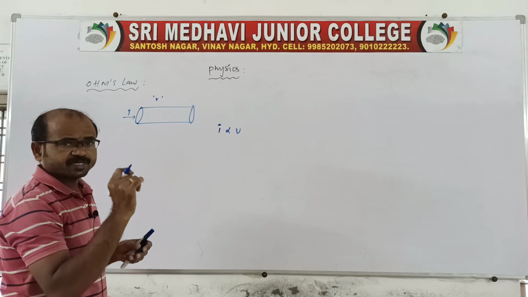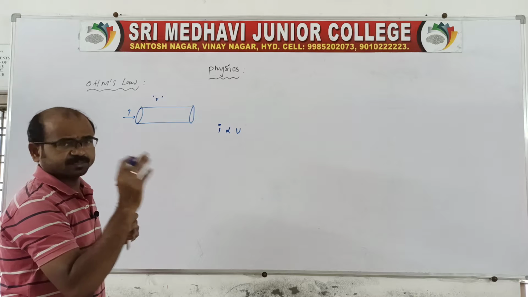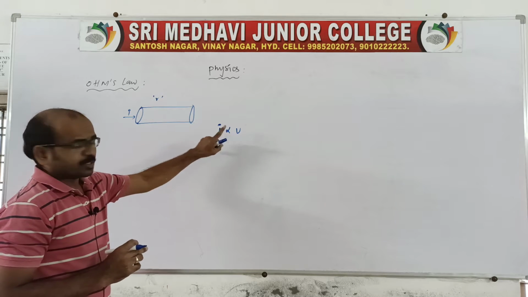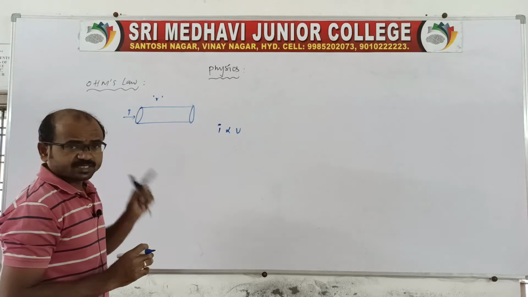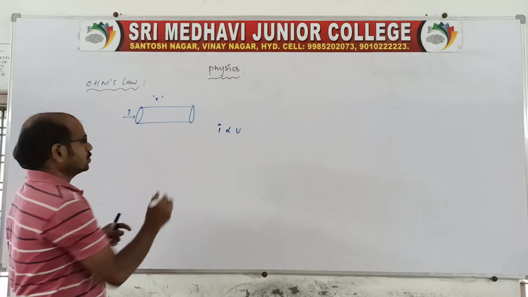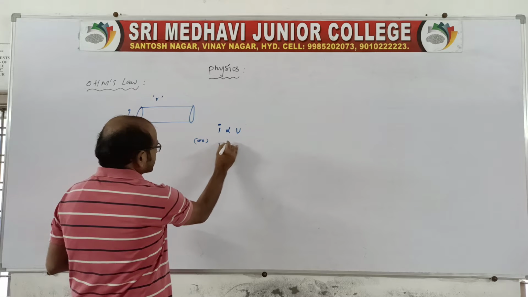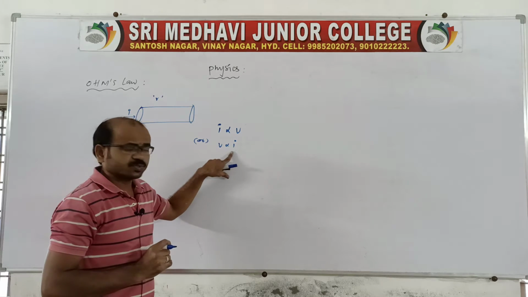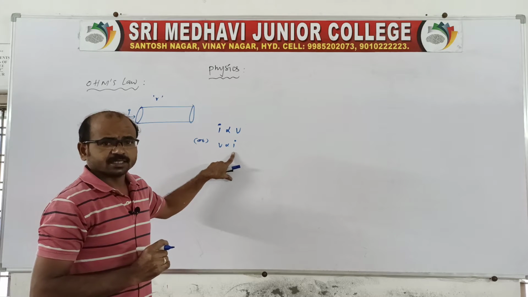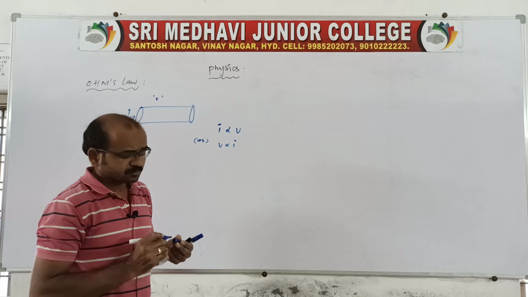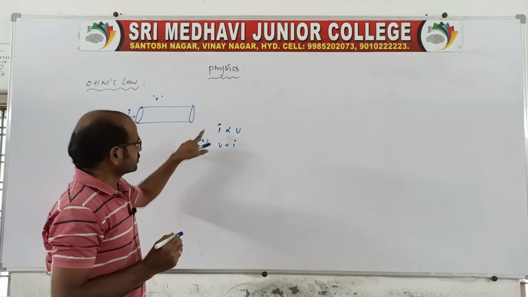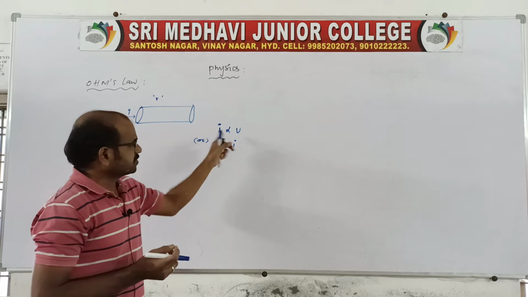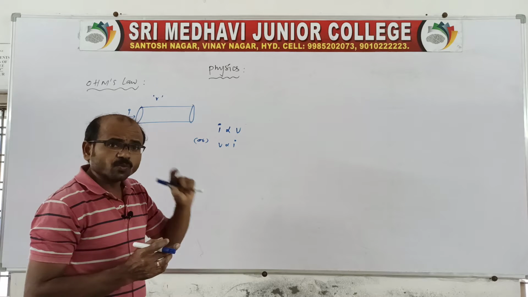This is known as Ohm's law. Or we can also say, at a given pressure and temperature, the potential difference is also directly proportional to electric current. Both are the same: I is directly proportional to V, or V is directly proportional to I. Anyone you take, it is Ohm's law.